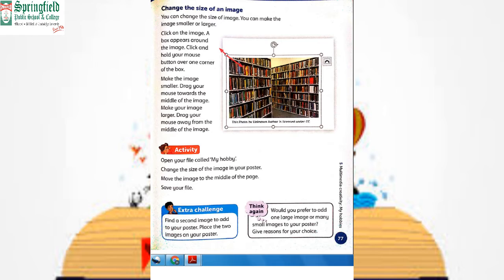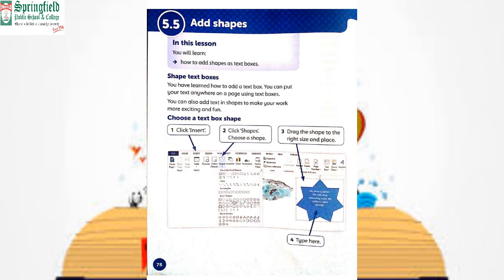Now your activity number 1: open your file called My Hobby, which we have already saved with the name My Hobby. Change the size of the images in your poster. Move the image to the middle of the page and save your file. We have already made a poster with the help of my hobbies, and in it we have inserted the images and then saved it. Now you have to open that file which is already saved on your PC, select the Layout Options, and then drag and drop the images.